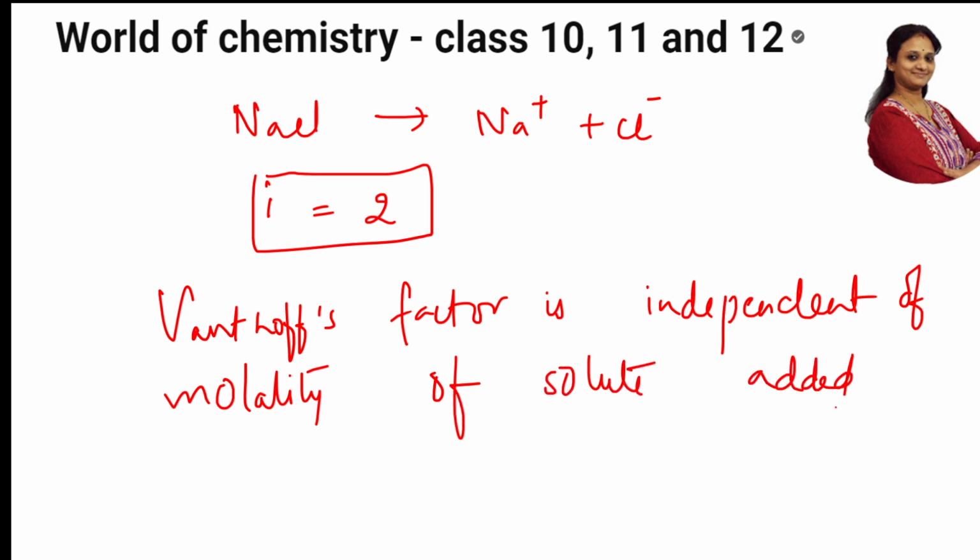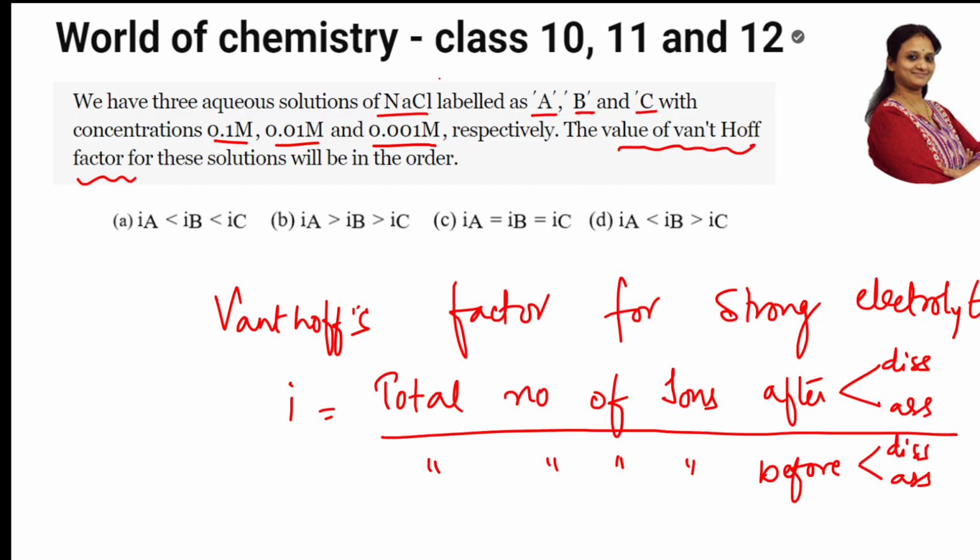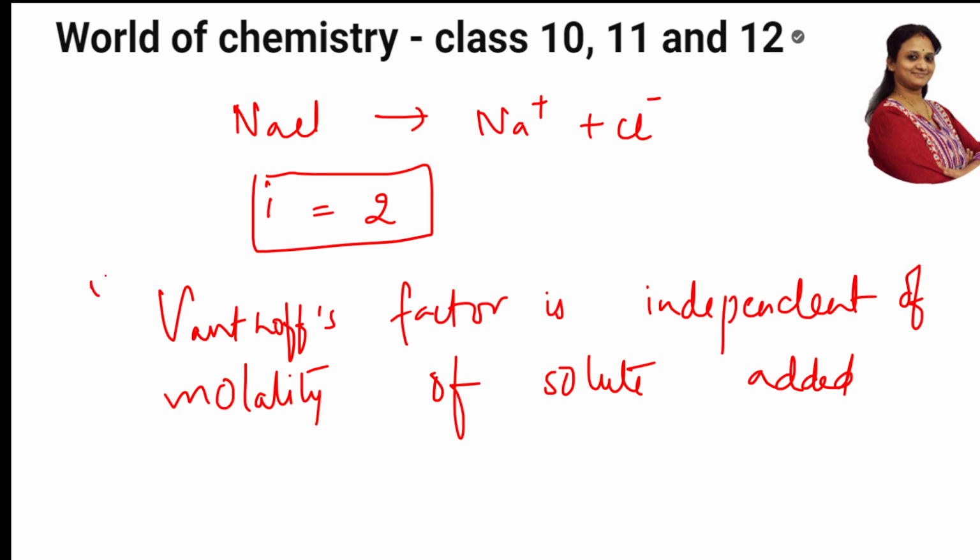Now, when solute is added, they asked us for this particular molality, but the formula is not talking about any sort of molality, it is talking about dissociation and association. They've given me three different molalities. So now you tell me what will be the order. Will it be decreasing? Wrong, because it is not dependent. Will it be increasing? Wrong. So all will be equal, because Van 't Hoff's factor is independent of the solute added. It depends upon the degree of dissociation only.